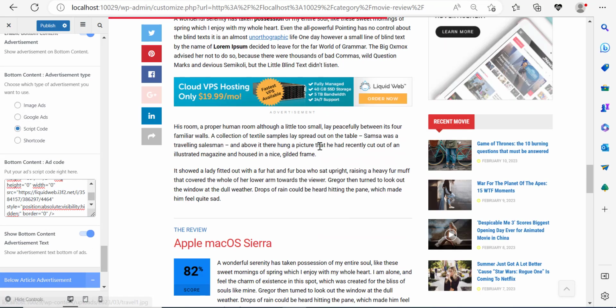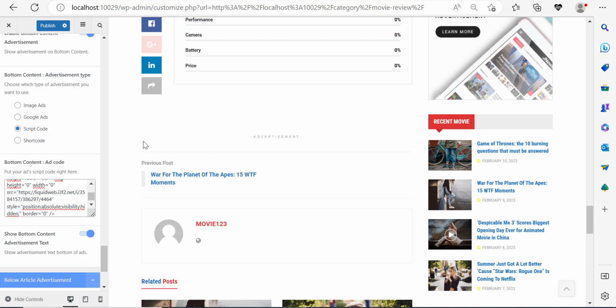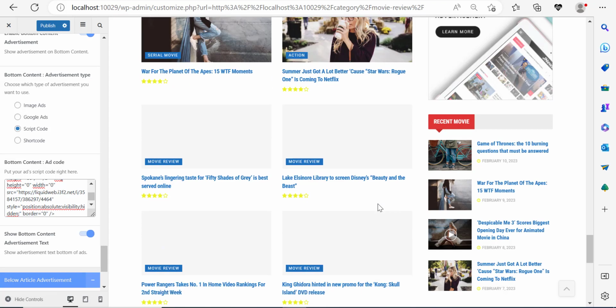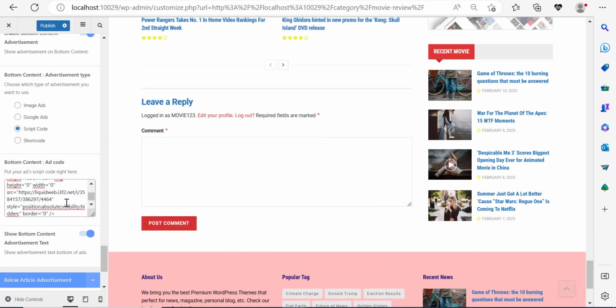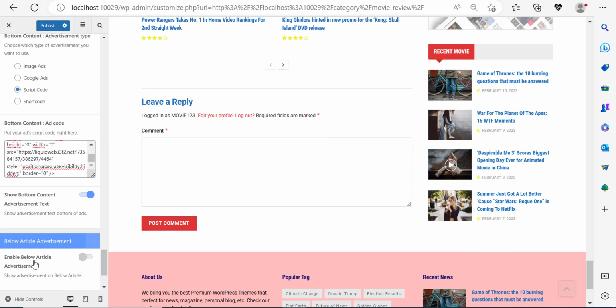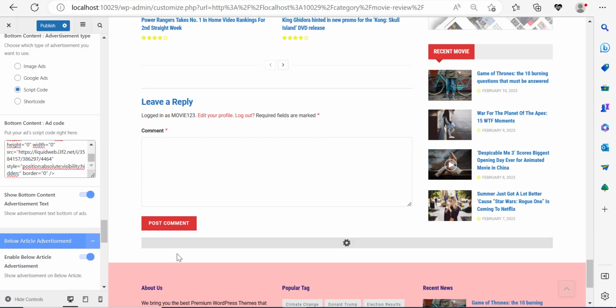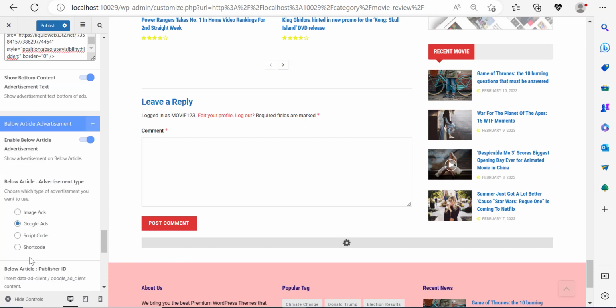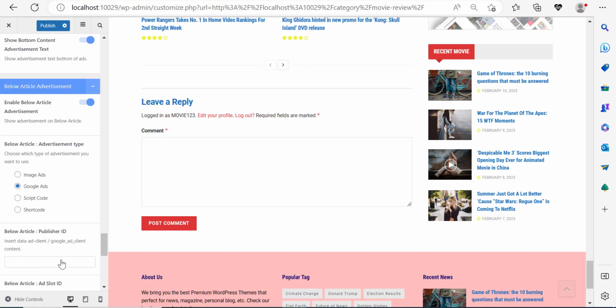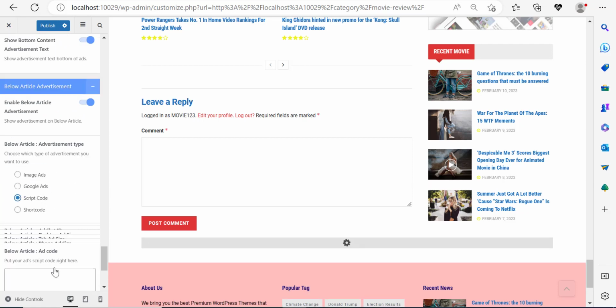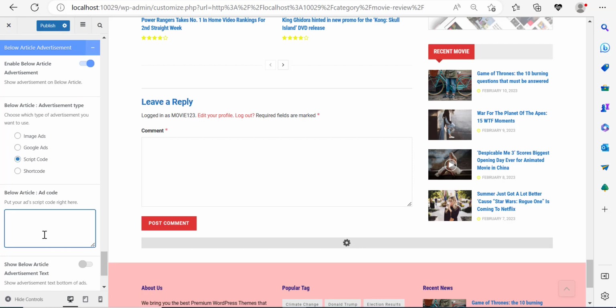And if I scroll down over here, you can see that we have an ad at the bottom of the content, right? And I can also add an ad at the bottom footer. So I can scroll down some more, enable below article advertisement, and this will enable below article advertisement. And I can come in here and I can show the same ad here as well.